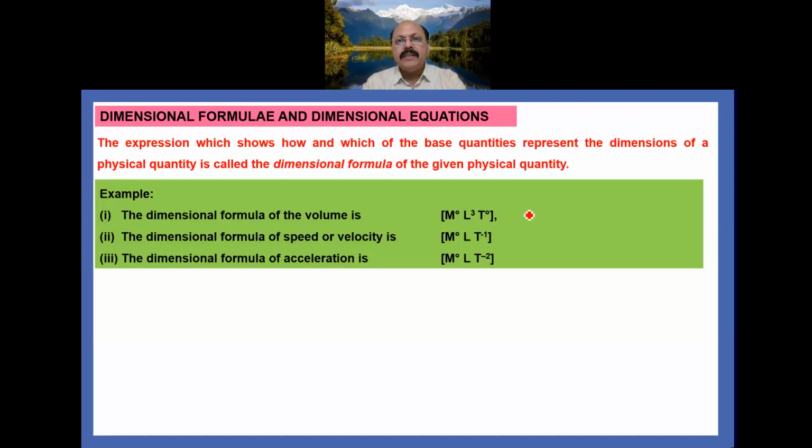Since the volume is length into breadth into height, its dimensional formula within a square bracket we have to write [M^0 L^3 T^0].